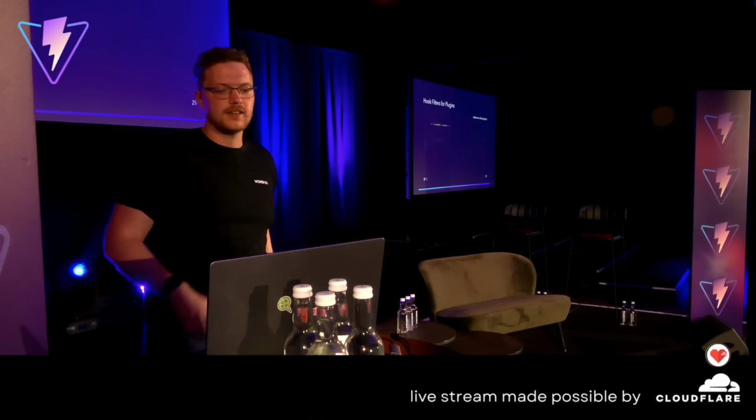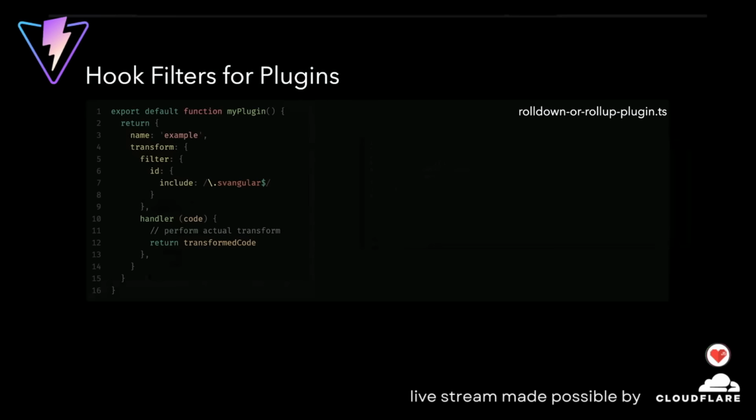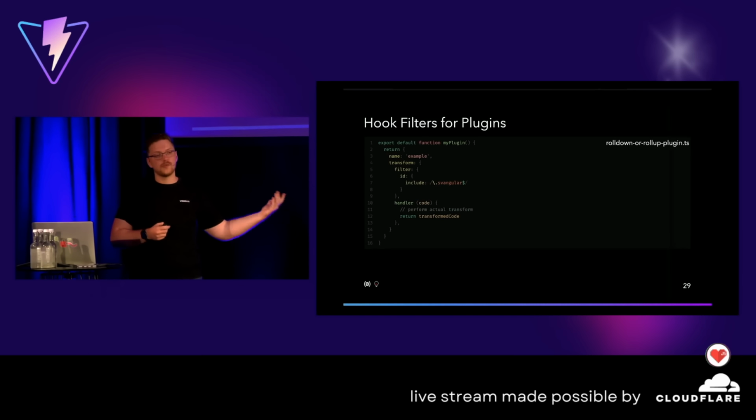We can make sure that this is actually graspable for the Rust side. So instead, we transform that code, not related to the hook though, we change it over to say, okay, we have a filter here. And then we say, okay, the ID should include .svangular, and that's at the very end. And for that, execute your handler function. This is something that Rust can easily understand. We can bind it, send it over to the Rust side, and then it can be evaluated. The regex will be parsed, and then only .svangular files will be considered, and the handler will run there.